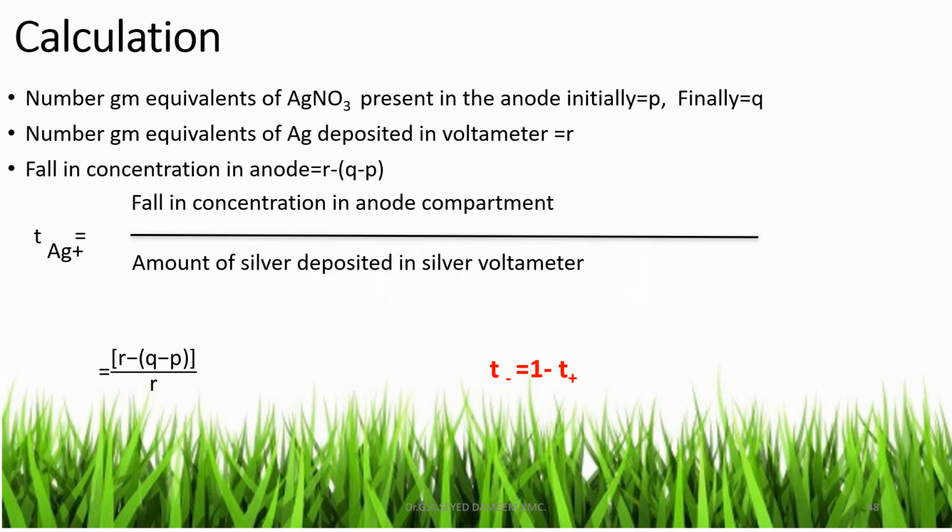And by knowing these values, that is fall in concentration in anode compartment and amount of silver deposited in silver voltameter, we can calculate the transport number of cation as T plus is equal to R minus (Q minus P) divided by R. So in this way, we can calculate the transport number of cation. And from that transport number of cation, transport number of anion is calculated using the formula 1 minus transport number of cation. So these are about the calculation parts.